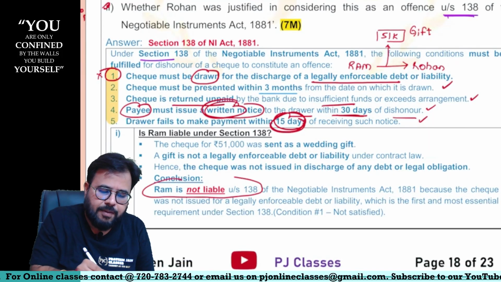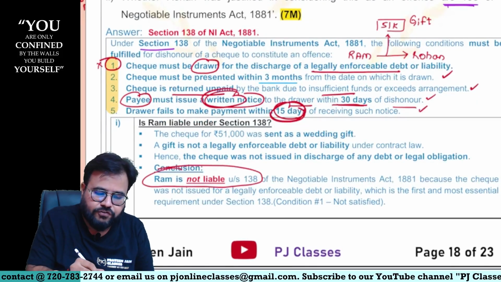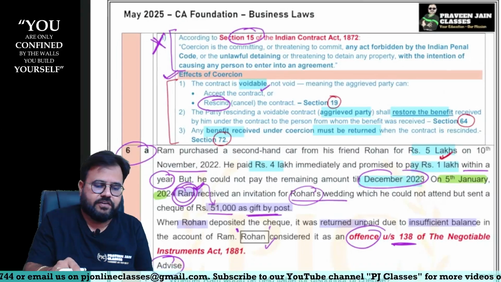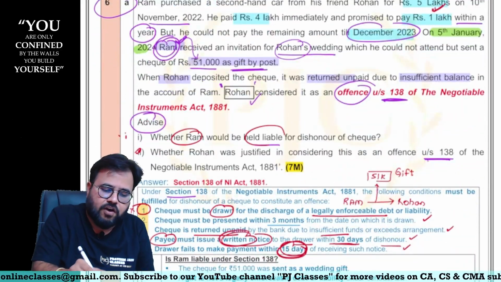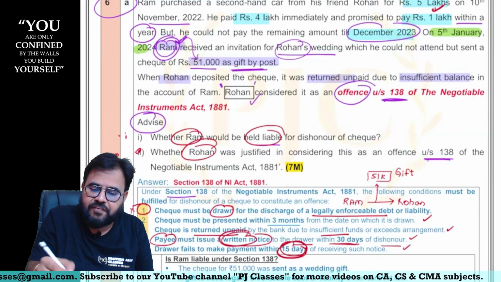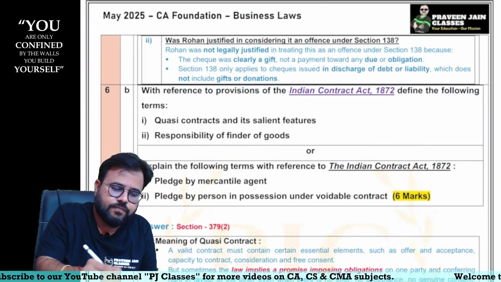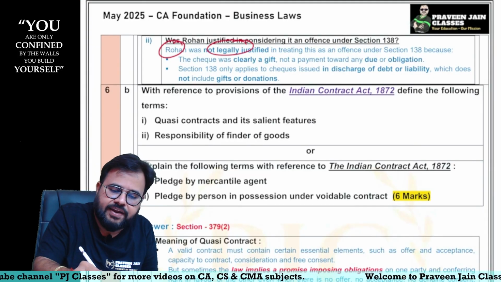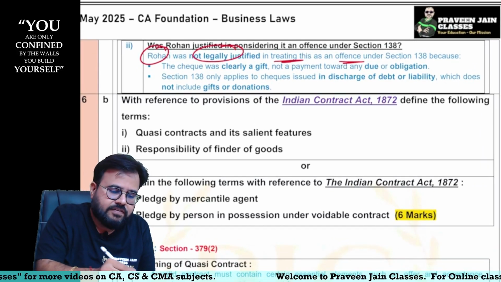So Ram is not liable under section 138 because the check was not issued for a legally enforceable debt. That is, condition 1 is not satisfied, sir. Next, tell me, sir, is Rohan justified in considering this as an offense? Answer is no. Rohan is not legally justified in treating this as an offense. Okay, done.